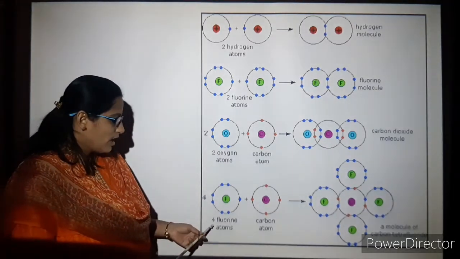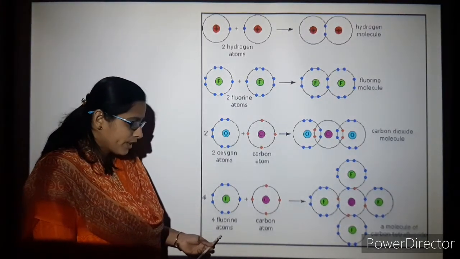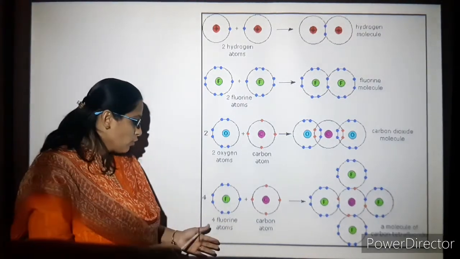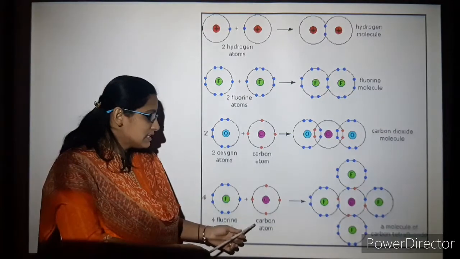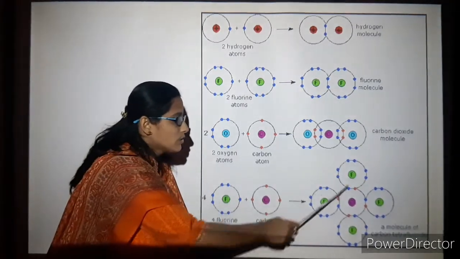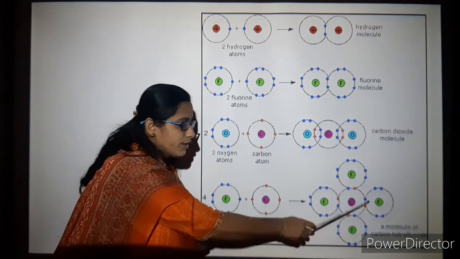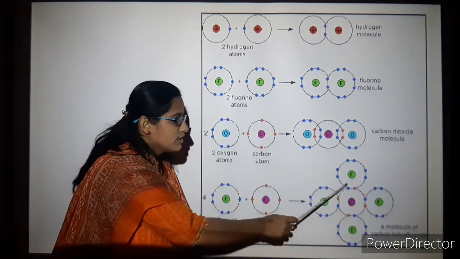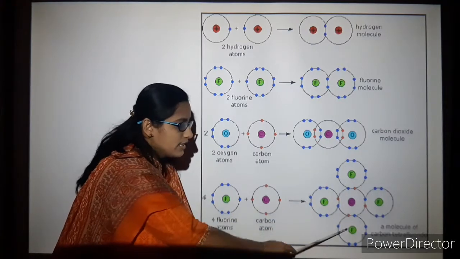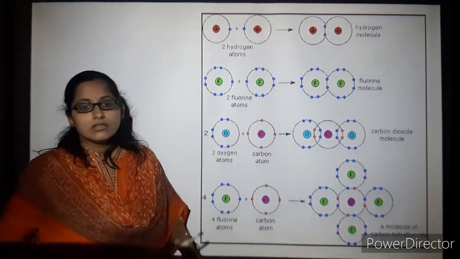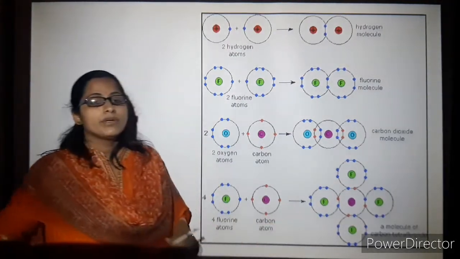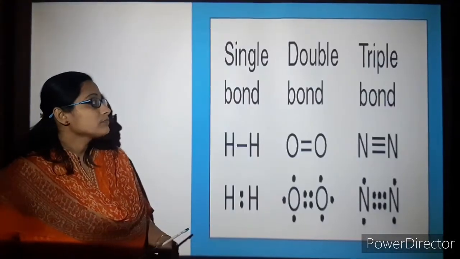In the same way, you have 4 atoms of fluorine and a single atom of carbon. So 4 bonds, fluorine, fluorine and fluorine. You need to see that there is bonding here, and all of these should have octet formation. So it is carbon tetrafluoride.